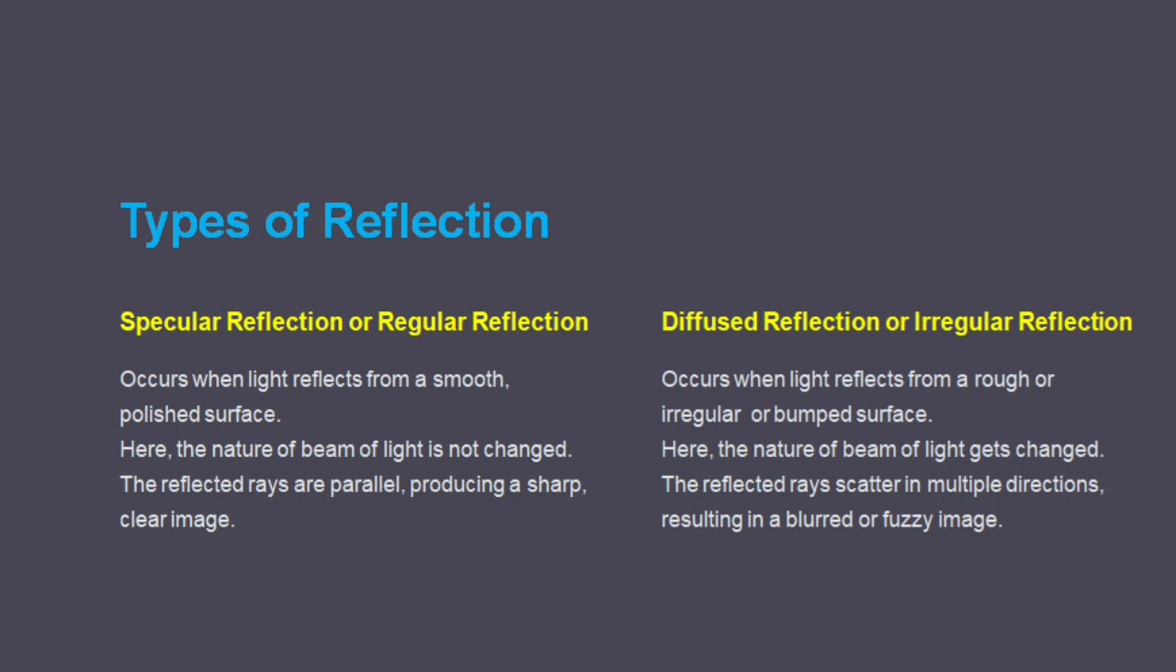While in diffused reflection or irregular reflection, the light strikes a rough or irregular or bumpy surface. Here, the nature of the beam of light gets changed. The reflected rays scatter in different directions, and that results in a blurred or fuzzy image.